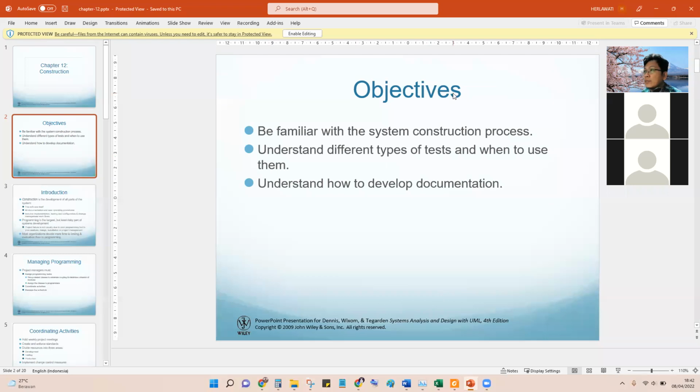The objective for this week is to become familiar with the process of construction. In the implementation, it is not as easy as in the book, but there are a lot of environments that influence the success of the new or proposed system. Then understand the different types of tests.